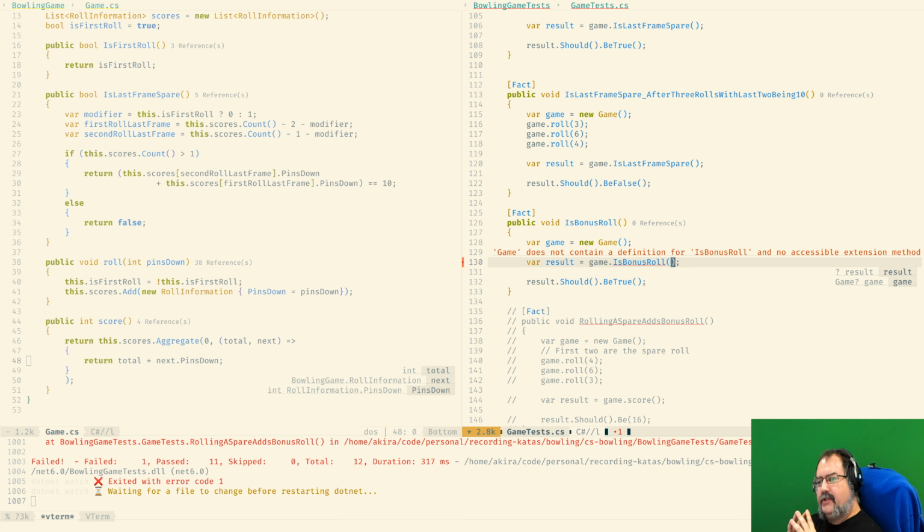There are two conditions for a bonus roll to happen.